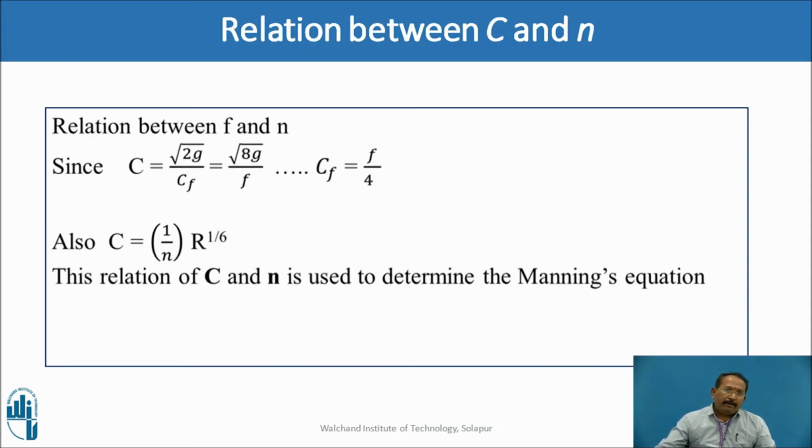So what is the relation between this coefficient of friction and N? That we have already seen. CF is equal to F upon 4. Also we can write C is equal to 1 upon N R raised to 1 by 6. This relation is also used in the Manning's equation.